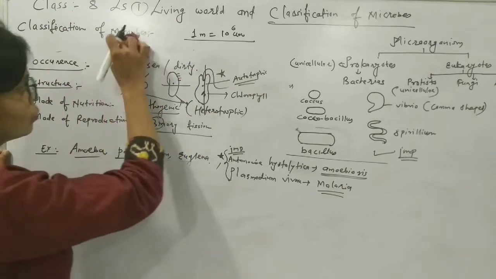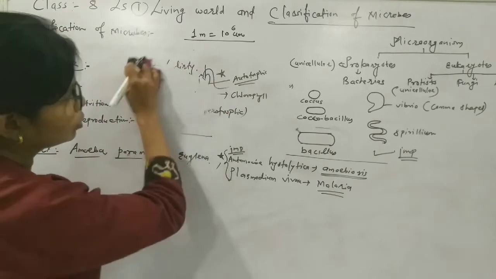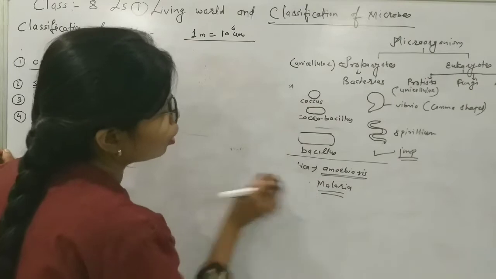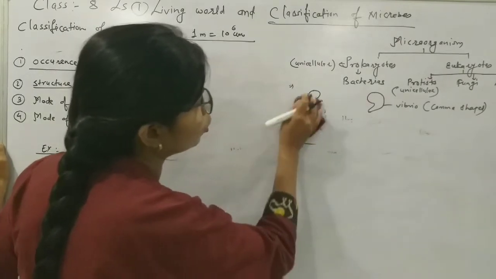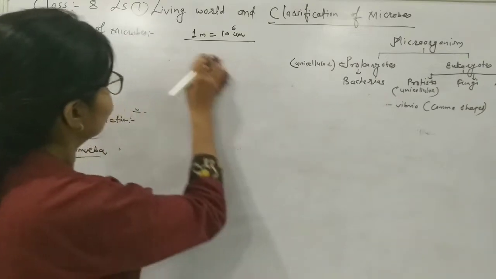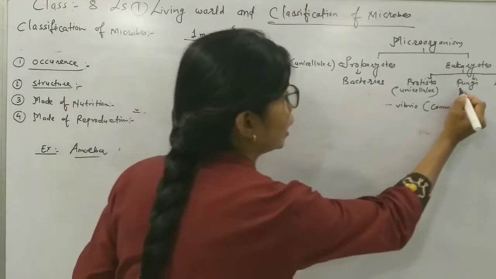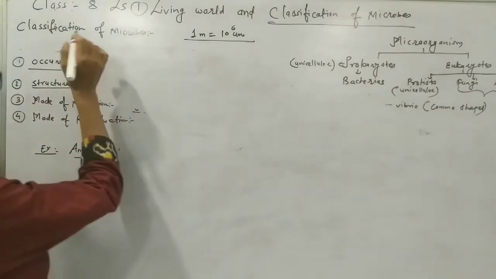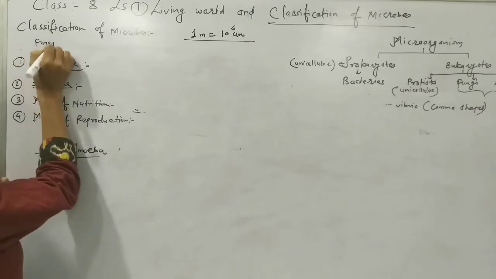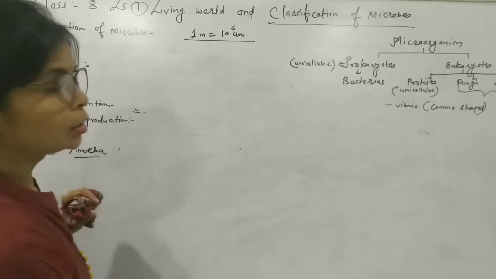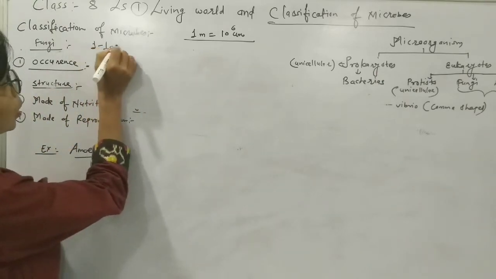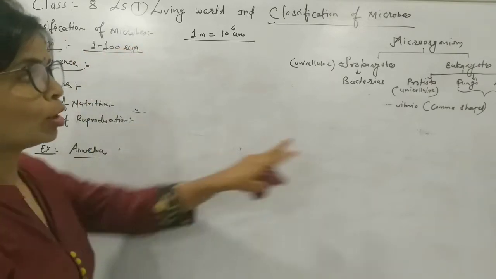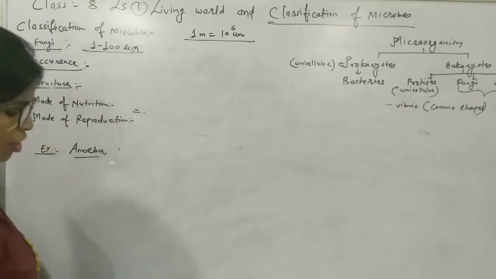Now see here, size is going to change. Protists were approximately 200 micrometer in size, but fungi and algae are smaller than the protist. Fungi we will see, and in the same way we will see about the algae. The size is 1 to 100 micrometer, means quite smaller than the protist. Again the same way we see the occurrence.